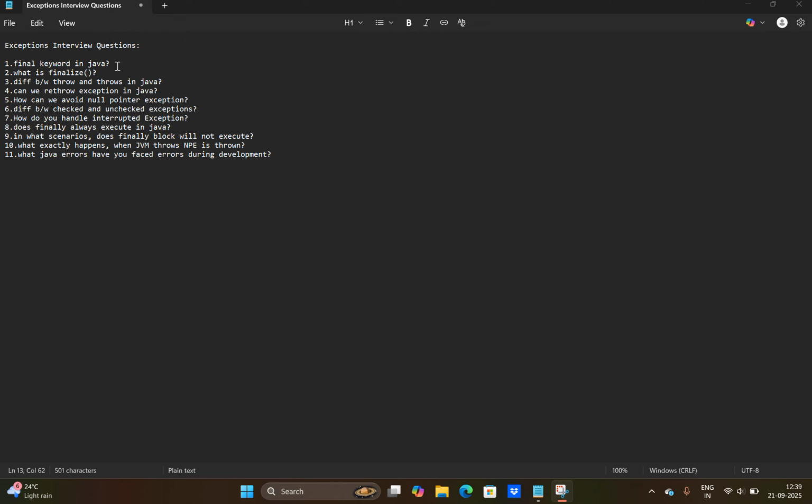Difference between throw and throws keyword. Both are used for exception handling. Throw is used to throw an exception, but throws indicates that a method might throw an exception, and it must be declared in the method signature. The first difference is that we can throw an exception directly by using the throw keyword, and using the throws keyword we can declare an exception in the method signature.